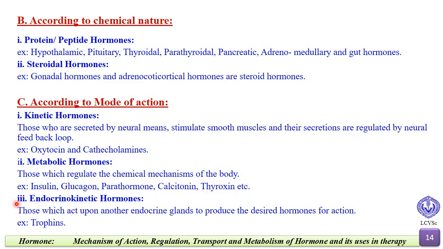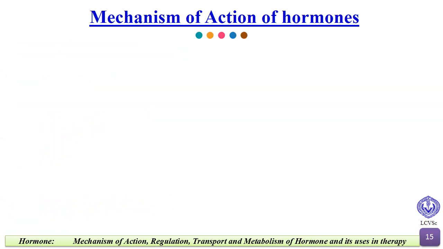And the third is endocrinokinetic hormone, those which act upon other endocrine glands to produce the desired hormone for action. An example is trophins. For example, all the hypothalamic hormones act on the pituitary gland to release or inhibit their hormone. So they come under the endocrinokinetic hormone.